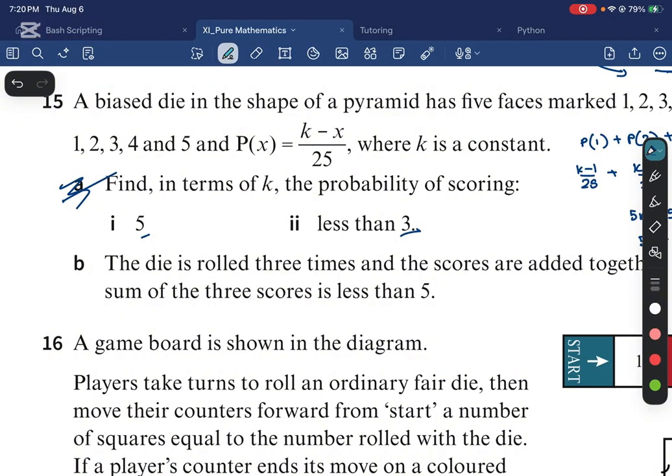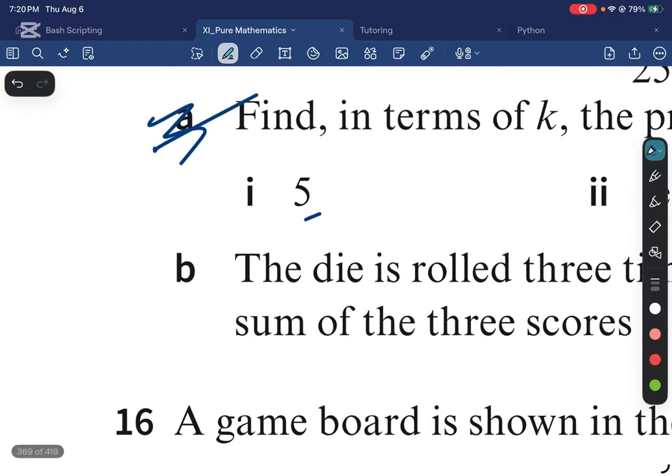Well, if I need a score of less than 5, then does 1, 1, 1 work? That works because the sum is just 3. 1, 1, 2 works because the sum is 4. So let's just find the possible dice rolls.